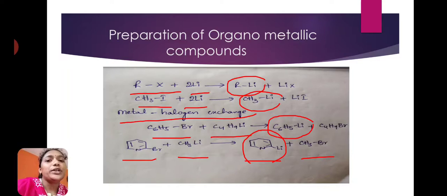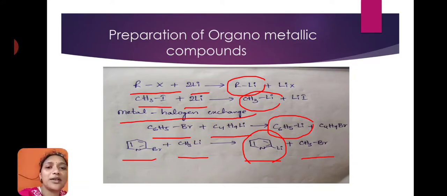Preparation of organometallic compounds, we discussed two preparation methods. The first one is the direct reaction between the alkyl halides and metal, and the second one is the exchange between the metal and halogen. First, alkyl halides directly react with lithium metal and give alkyl lithium.